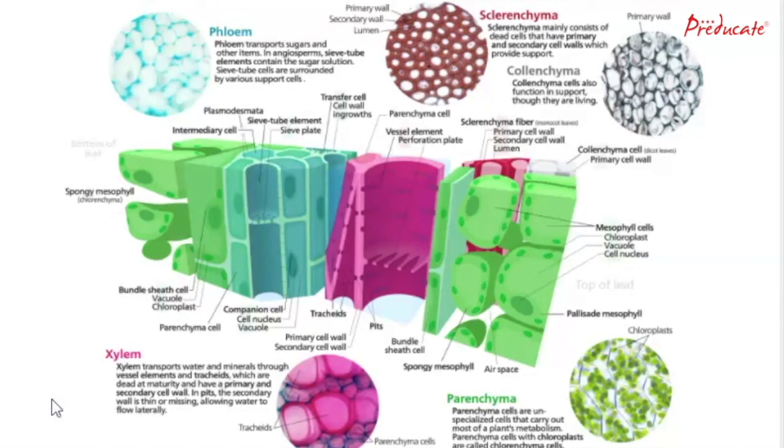Whereas phloem is a bit different from the working of xylem. Phloem transports sugar and other different materials from different parts of the plant. It may be from leaves to the roots or stem to the leaves. So it is always bidirectional. It can move from above to the lower end or lower to the above end. In angiosperms, sieve tube elements contain the sugar solution, and sieve tube cells are surrounded by various support cells. So this is an overview of all these structures.